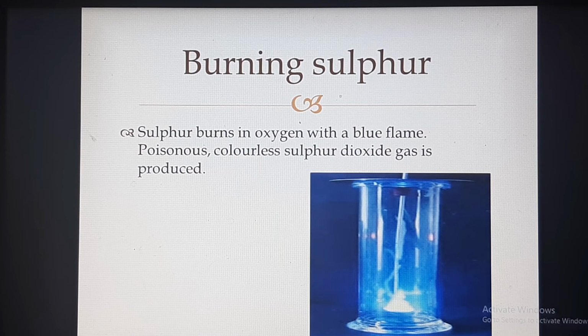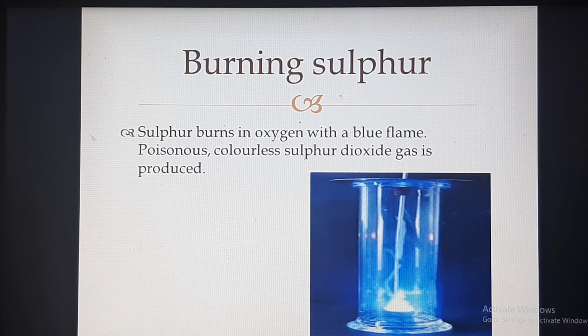Next, burning of sulfur. Same as magnesium, sulfur also burns. Sulfur burns in oxygen with a blue flame, because when you burn sulfur we get a blue colored flame. It can be seen in the picture. Inside this jar we can see a blue color flame forming. So it shows the burning of sulfur.